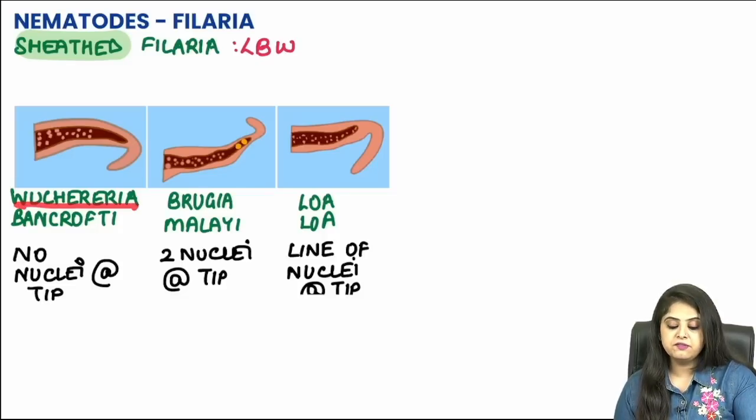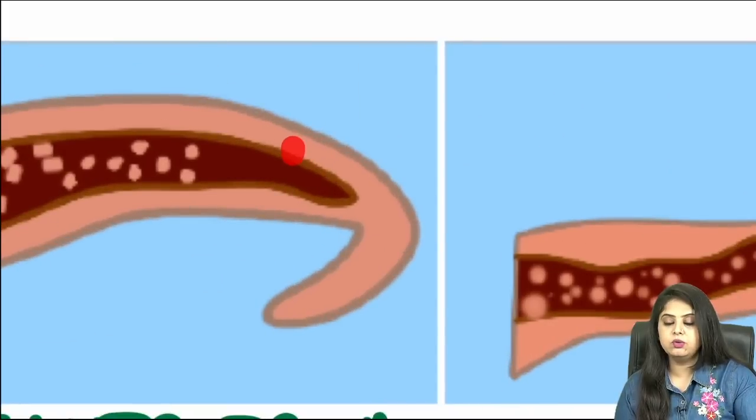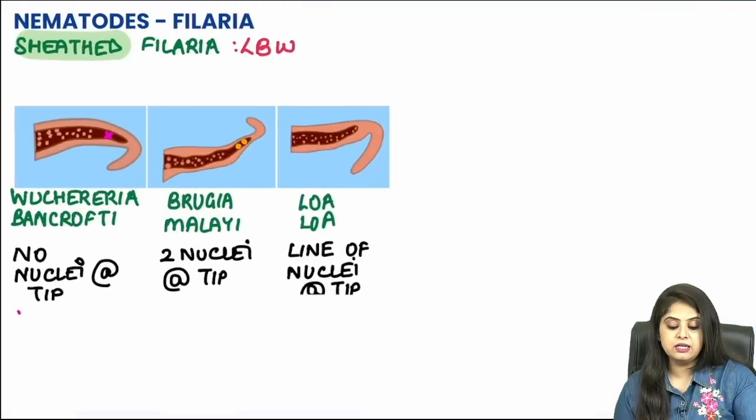So let me start with the first one, that is Wuchereria bancrofti, and if I zoom in and see, there are no nuclei at the tail tip. The nuclei are ending over here, so there are no nuclei at the tail tip, which tells me in Wuchereria there are no nuclei, as if they have vanished like magic.